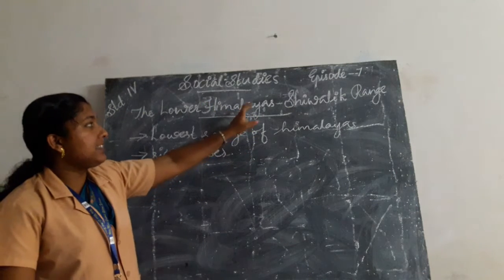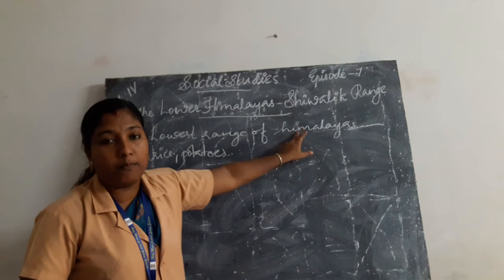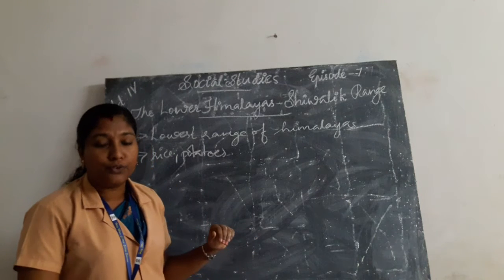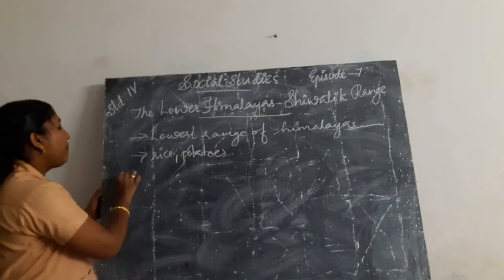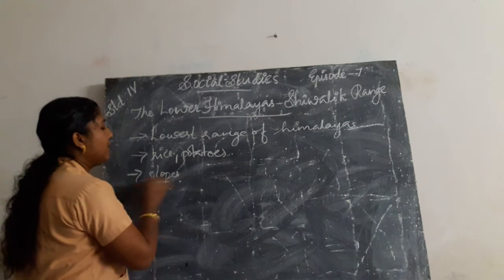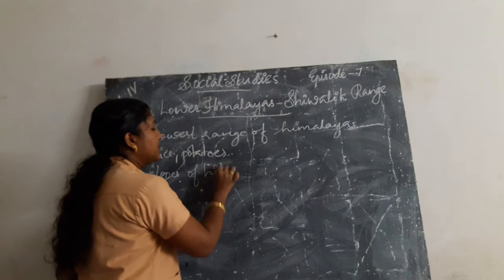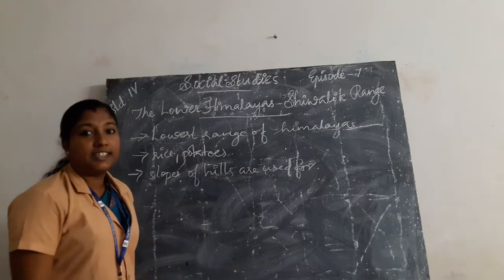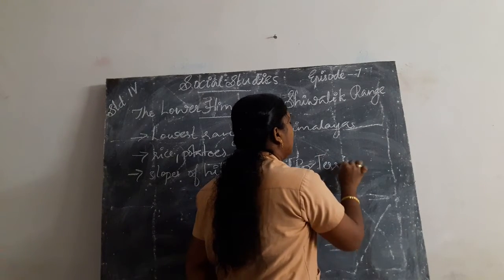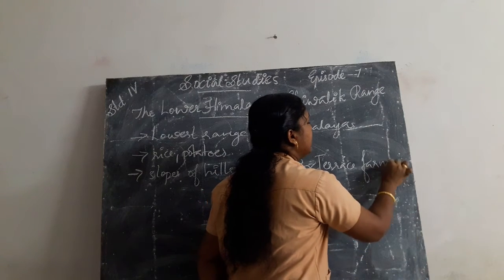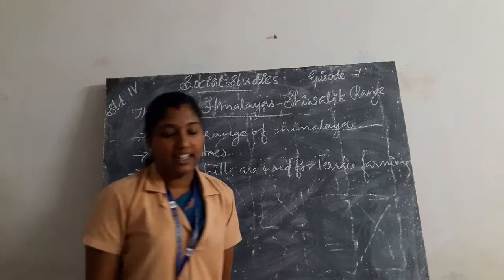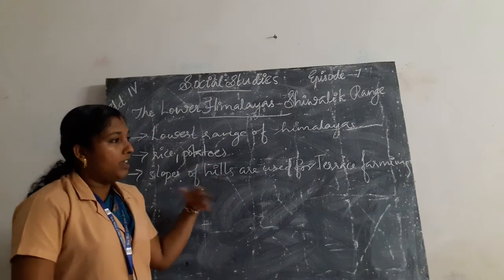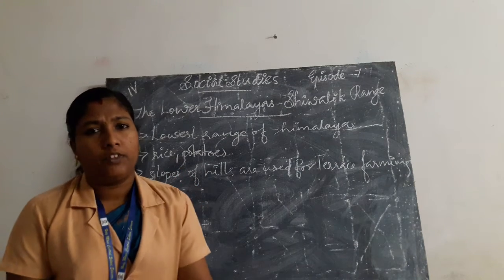In the lower Himalayas, that is the Shivalik range, many hills are present. The slopes of the hills are used for terrace farming.